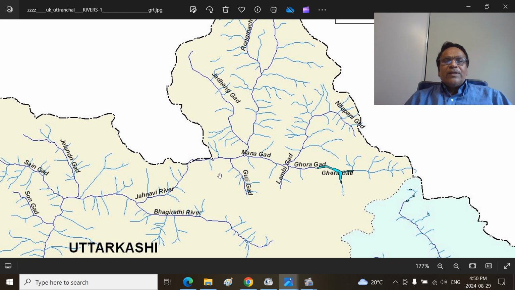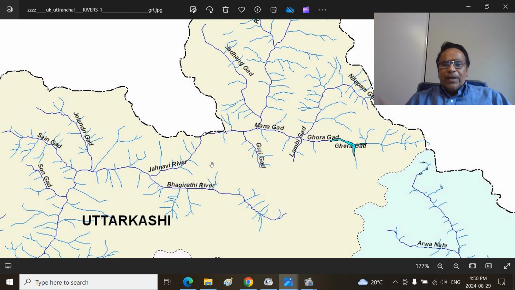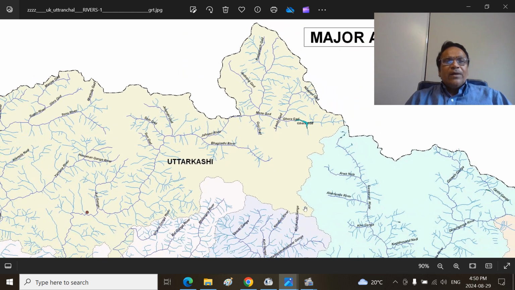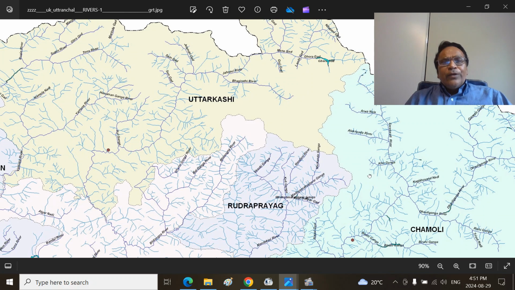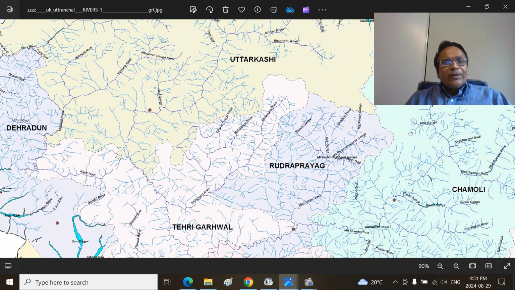So Jad Ganga river comes from the disputed area at Tibet. This is the Jad Ganga river. You can see the Jad Ganga river here, also called Jahnavi river. Because the Bhagirathi should be the Gangotri glacier. That means Kedarnath will be here. Badrinath will be here. The foothills of that will be the Badrinath temple town, close to the Joshimath area. And so that's what the river is.